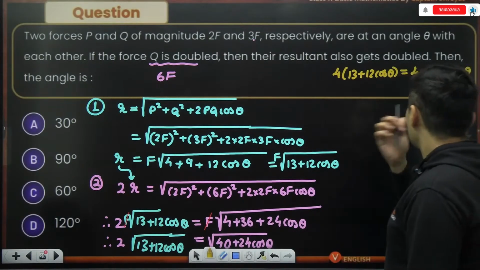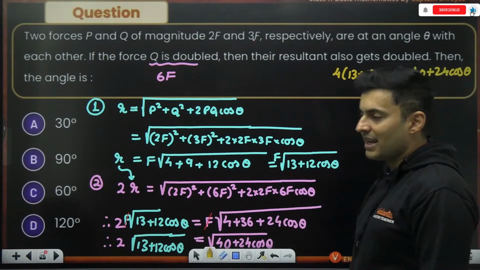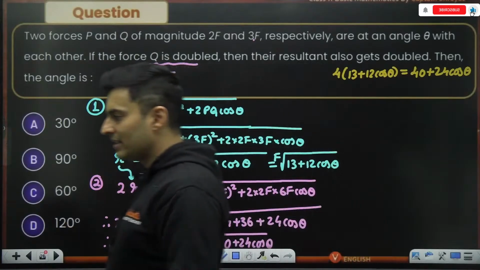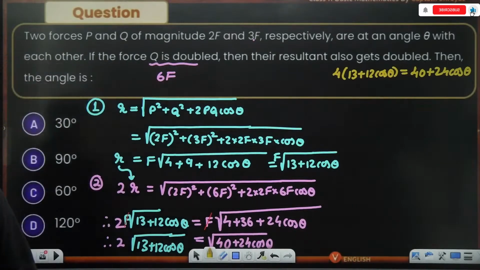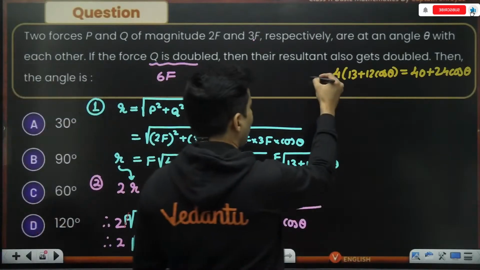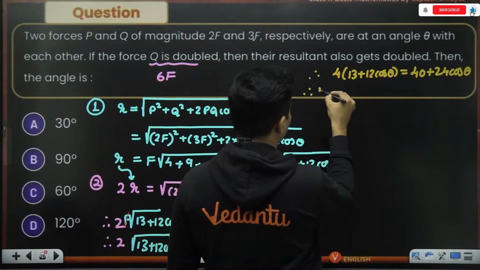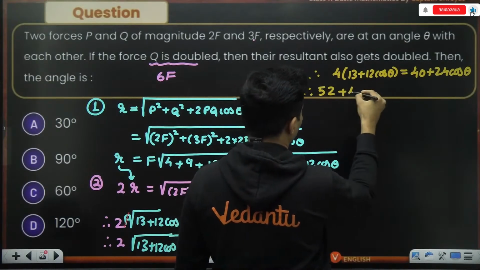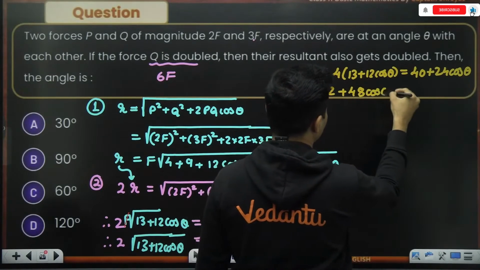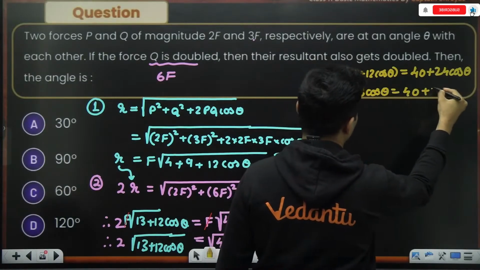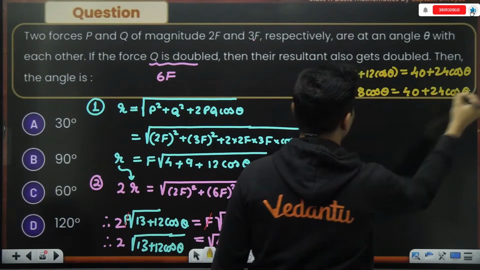Okay. So solve this, guys, and tell me what is the answer that you are getting, my dear students. Here you will get 52 plus 48 cos theta is equal to 40 plus 24 cos theta.